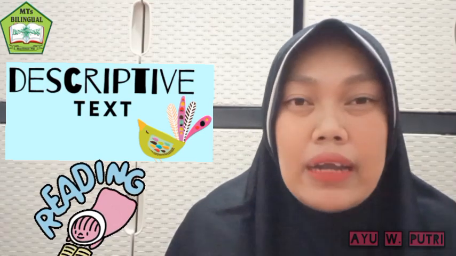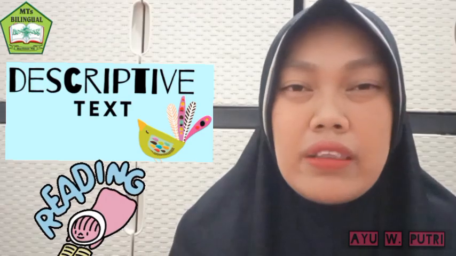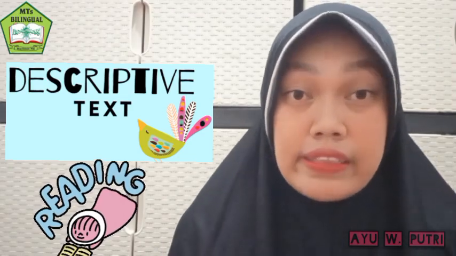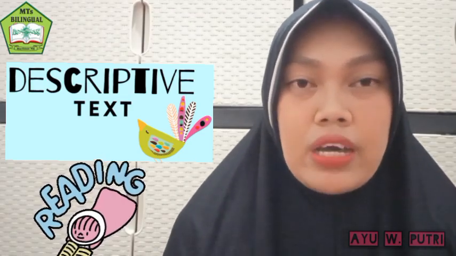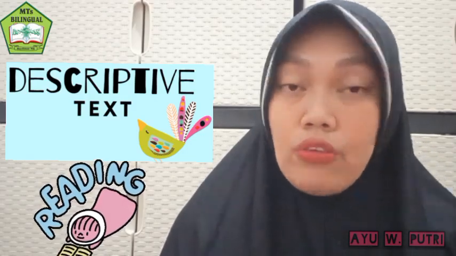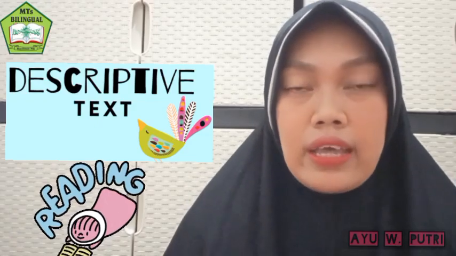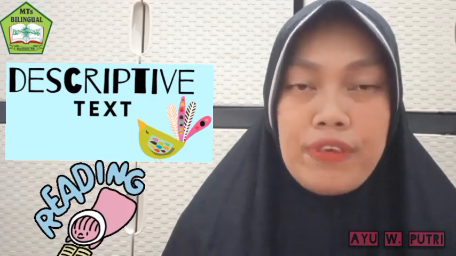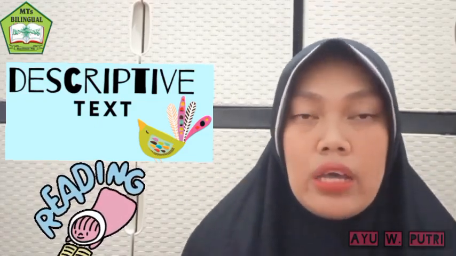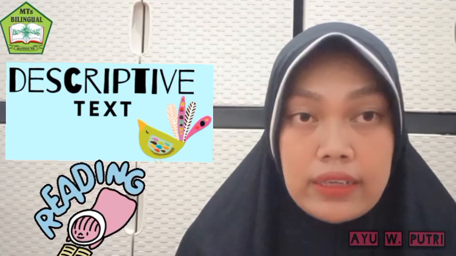Second, part description. The part description structure is a detailed description from the author's point of view of an object. The author describes what he has seen, heard, and felt while observing the object of his choice. So in this section, the author can describe each part of the object.